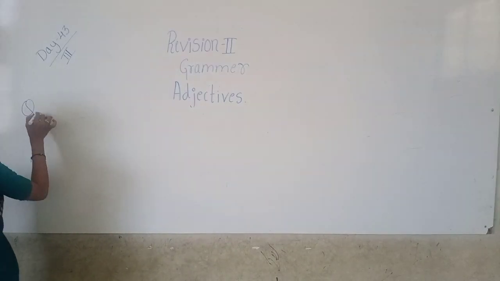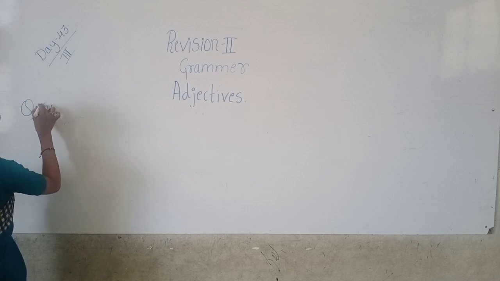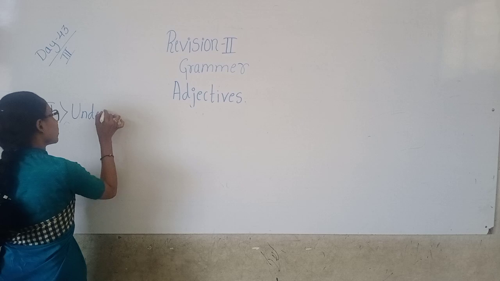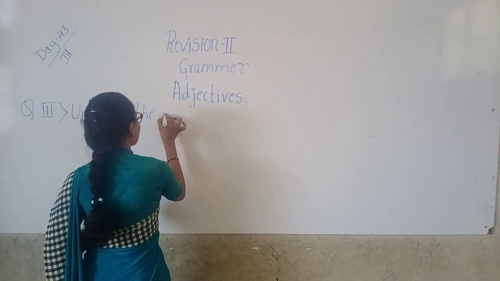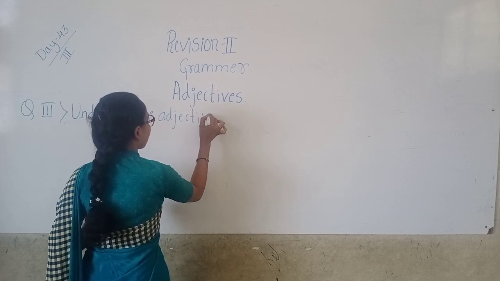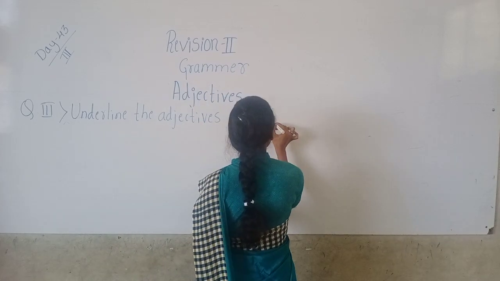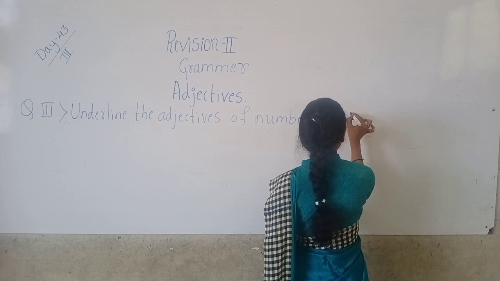Again, main question number 3. Underline the adjectives of number in the following sentences.